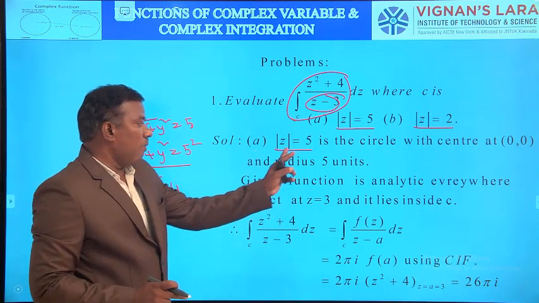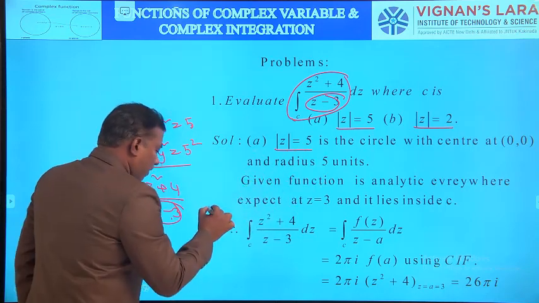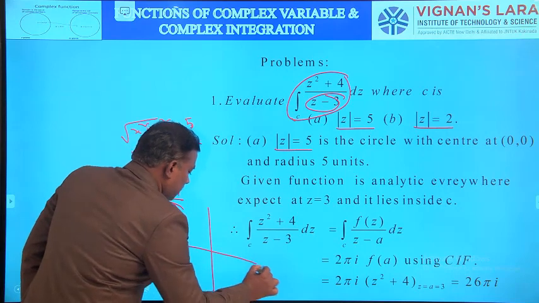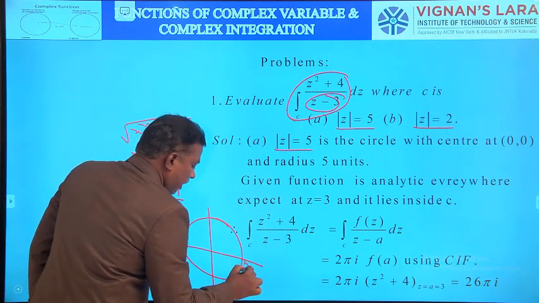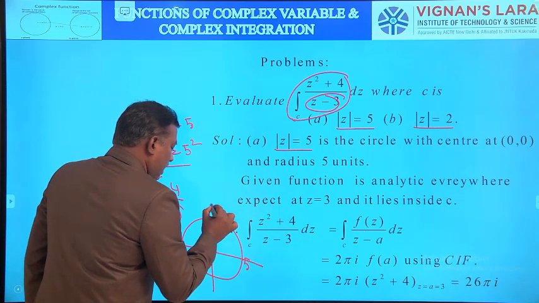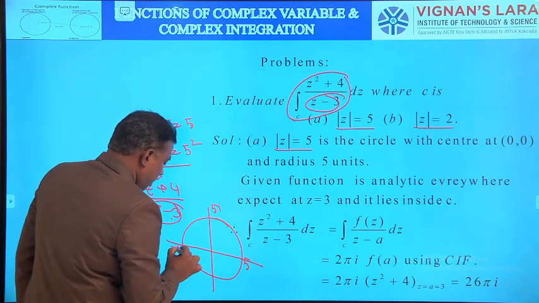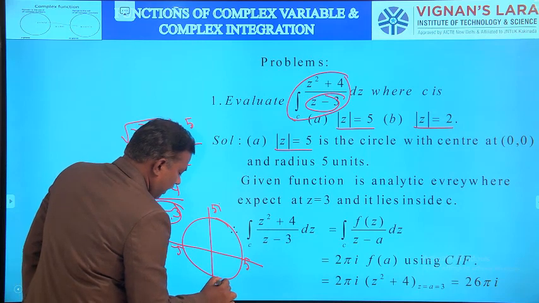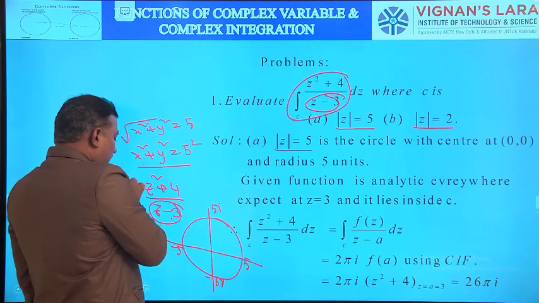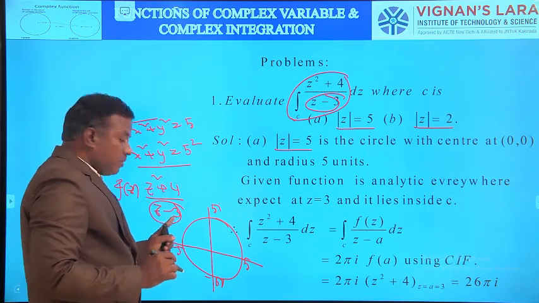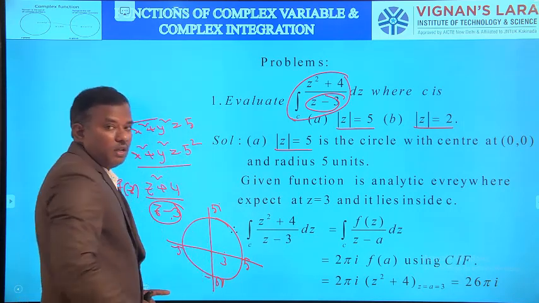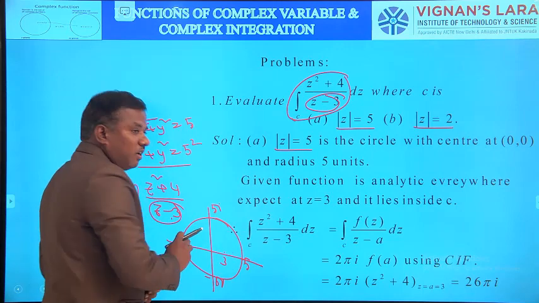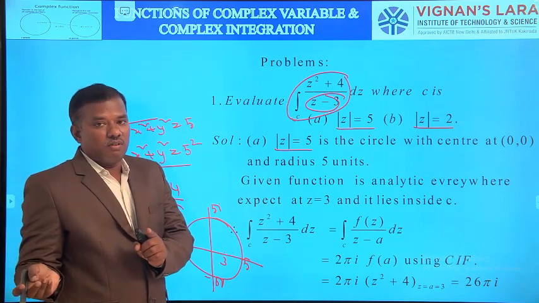What is the first circle? Mod z equal to 5 is a circle with the center 0, 0, radius 5 units. So here 5, here 5i, here minus 5, here minus 5i. And this function is analytic everywhere except z equal to 3, but this 3 lies inside C. Lies inside C means we are applying Cauchy's integral formula.